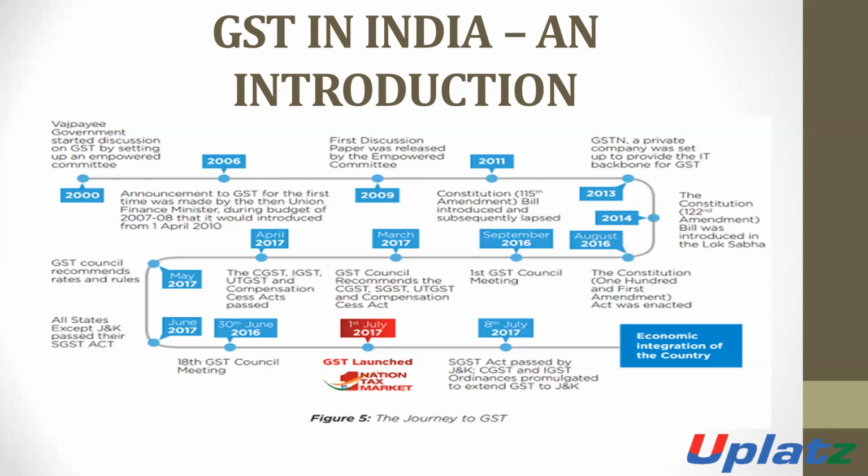Then in March 2017, the GST Council recommended the CGST, Central Goods and Services Tax, SGST, State Goods and Services Tax, UTGST, Union Territory Goods and Services Tax, and Compensation Cess Act.